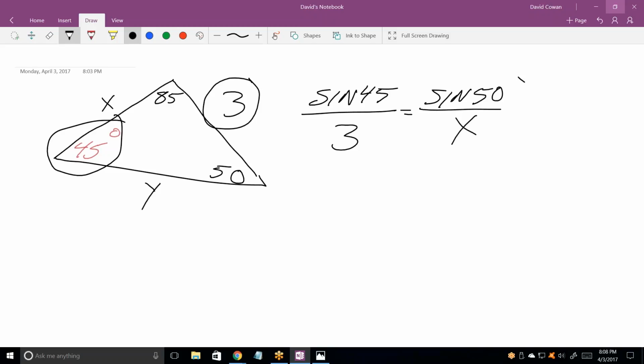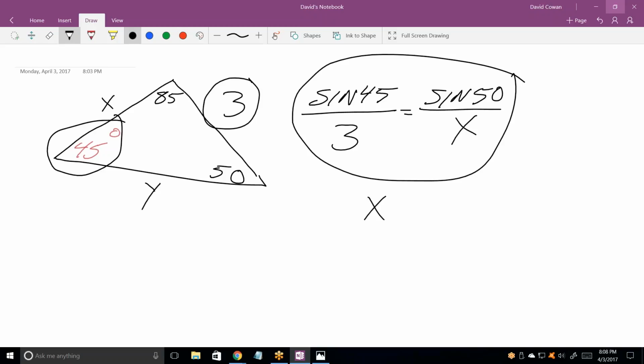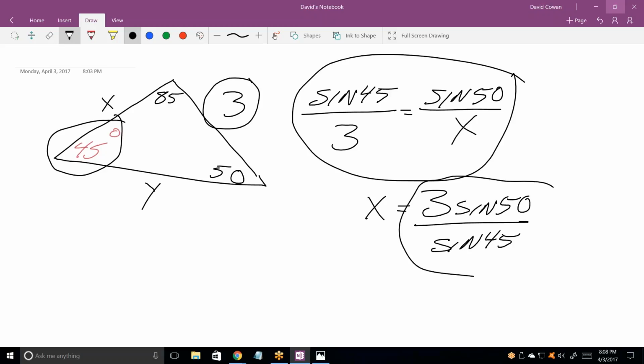Correct. There's only one unknown there. It's x. Sine of 45 is a number, sine of 50 is a number. So x becomes 3 sine of 50 divided by sine of 45. You can get that number out of your calculator. Okay? And that gives you x.